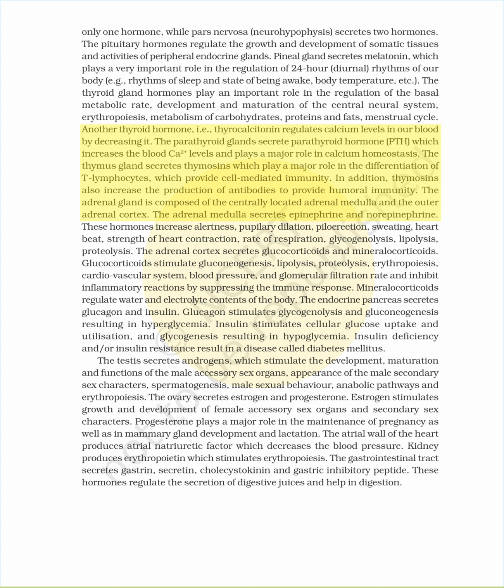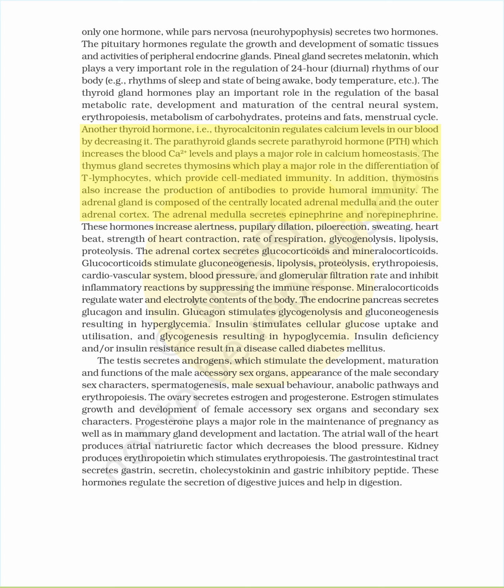The parathyroid glands secrete parathyroid hormone (PTH), which increases the blood Ca++ levels and plays a major role in calcium homeostasis. The thymus gland secretes thymosins, which play a major role in the differentiation of T lymphocytes, which provide cell-mediated immunity. In addition, thymosins also increase the production of antibodies to provide humoral immunity.